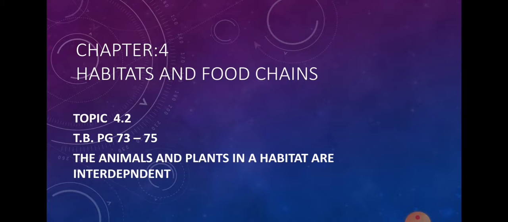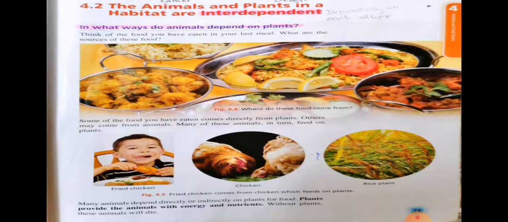As you know that we took a start from chapter 4 and we have learned the topic 4.1 that it was about the habitat. We learned in that topic about different habitats of animals and plants. And today we are going to study how animals and plants are interrelated or interdependent. In this lesson we will learn how plants and animals in different habitats depend on each other, how they are related to each other.